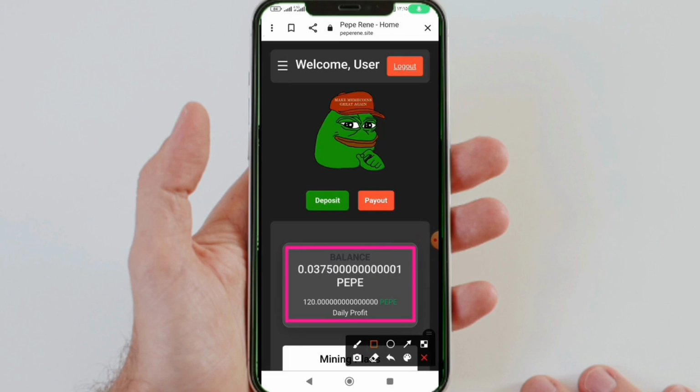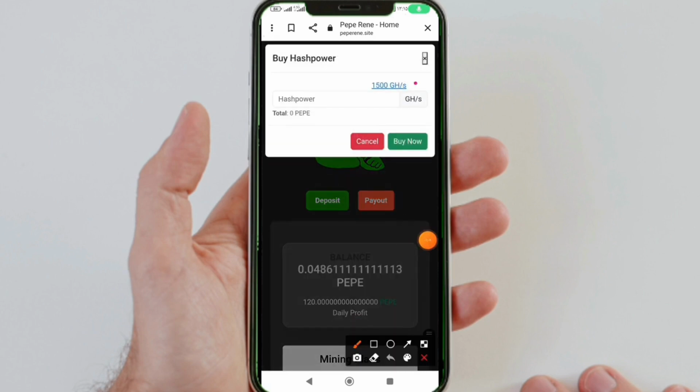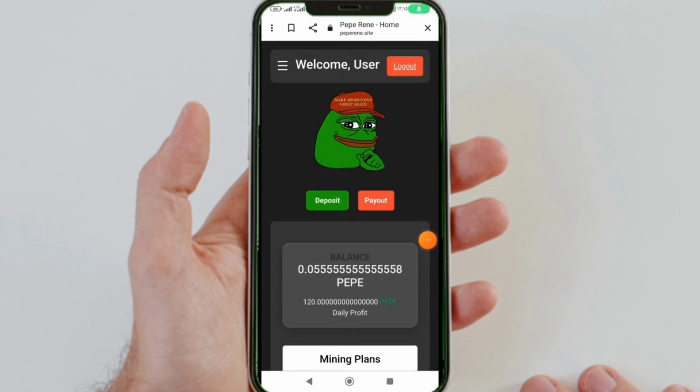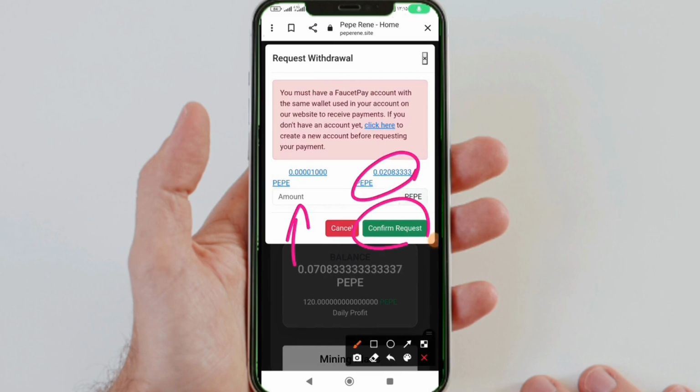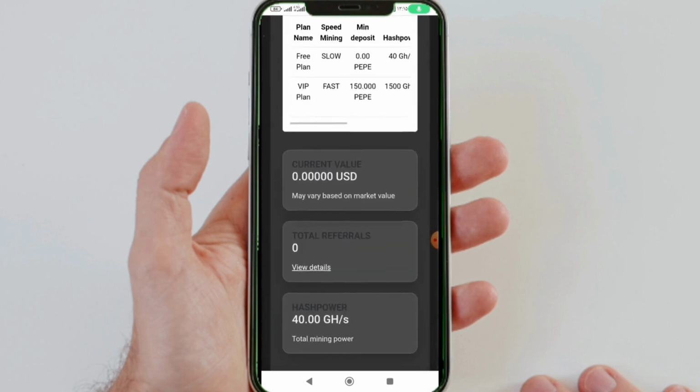You can, like I mentioned at the beginning of the video, earn between $70 to $95 daily for yourself and experience daily dollar income without any effort or special work that you need to do. If you click on the deposit option, you can invest on the site using this section. If you click on the payout option, you can make your withdrawal using this site, which does not have a specific minimum withdrawal limit.